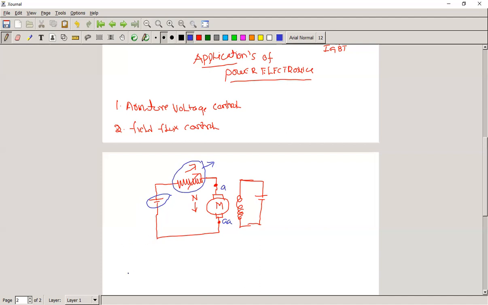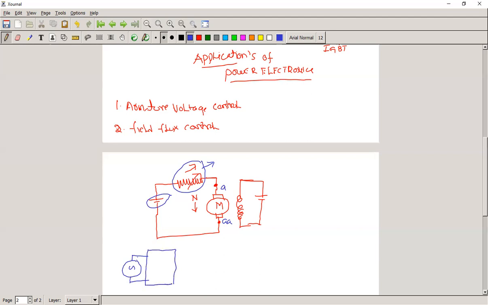So if we represent here, see the AC voltage. This AC voltage is given to the rectifier.